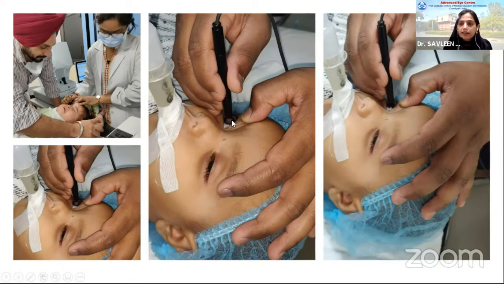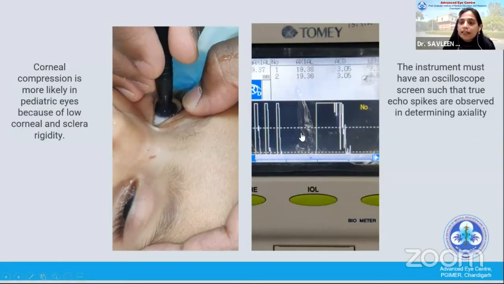You need a stable anesthesia. The eye should not be up rolling or down rolling. You don't use a speculum. You just wash the eye with saline so that you don't have dry eye. And you slightly put your probe in the center of the cornea without indenting much.